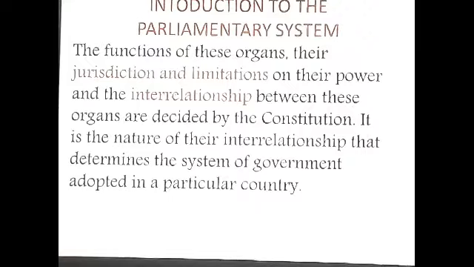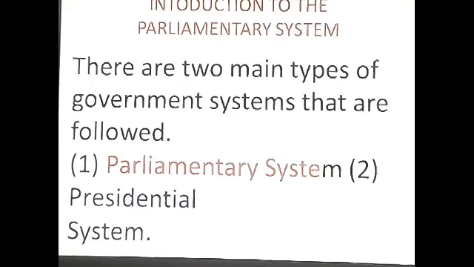It is the nature of their interrelationship that determines the system of government adopted in a particular country. It means in our country the specific way is given, in another country a different way is given, but much similarity you will get if that country is a democratic country. There are 2 main types of government systems that are followed. One is the parliamentary system and the second is the presidential system.